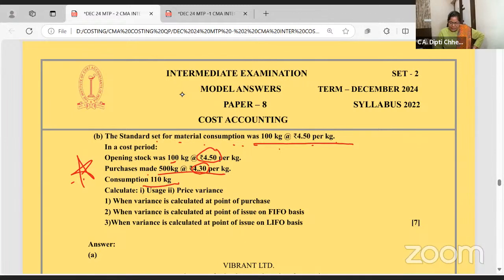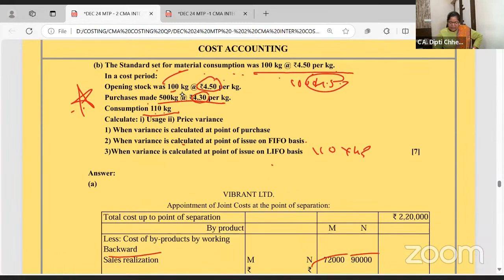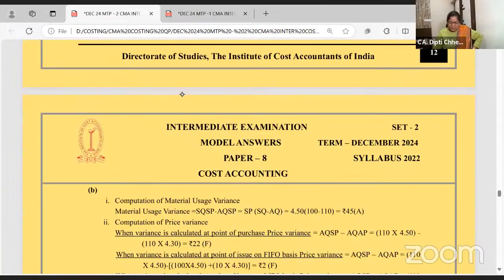Now, what will be the variance if you follow FIFO? FIFO means 100 units are consumed first at 4.5. LIFO means all 110 units are consumed at 4.3 first. So you have to calculate the usage and price variance by this. It's a nice problem. Let us check it.